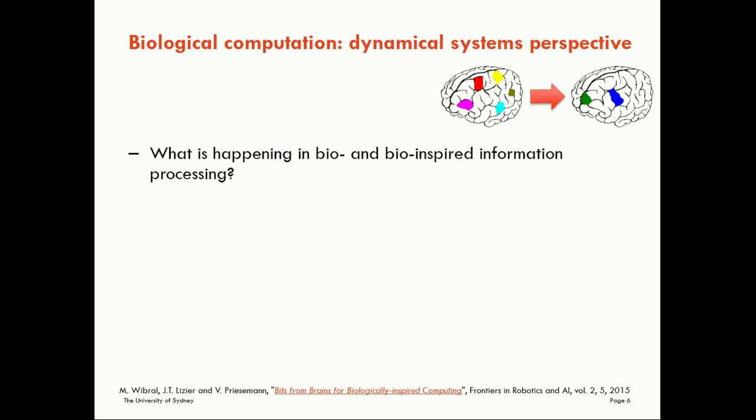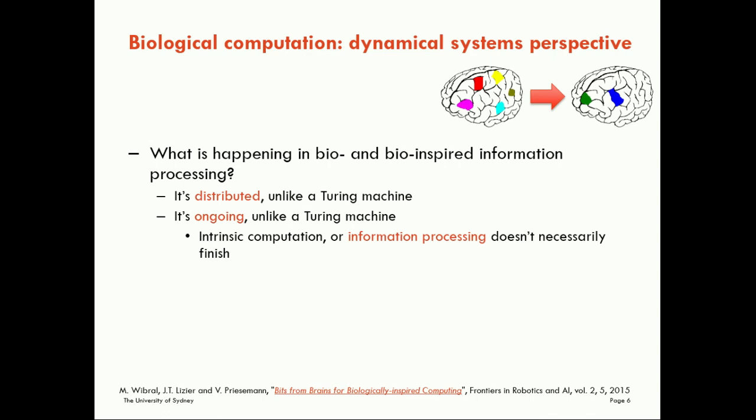And we can think then in more detail about what's happening in this bio or bio-inspired information processing, in particular compared to Turing machines. This is a very distributed process. There's not one central machine processing the information, not one central processing unit. This is distributed processing taking place in the interaction of the components within our complex system. It's ongoing, unlike a Turing machine which has a halt state. The information processing in a complex system just keeps going. Intrinsic computation, or what I call biological information processing, doesn't necessarily finish.